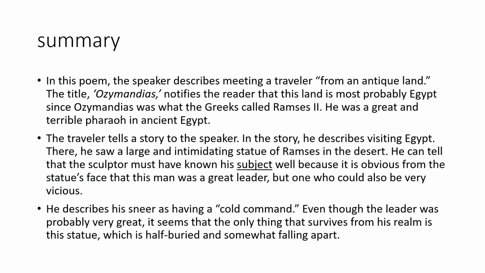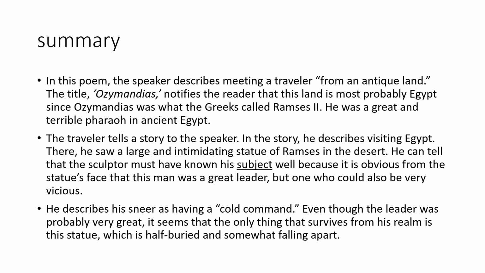Now let's go through the summary also. In this poem, the speaker describes meeting a traveler from an antique land, that is Egypt. The title Ozymandias notifies the readers that this land is most probably Egypt, since Ozymandias was what the Greeks called Ramses II. He was a great and terrible pharaoh in ancient Egypt.